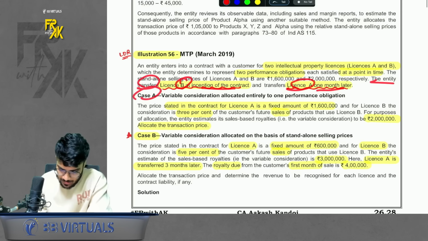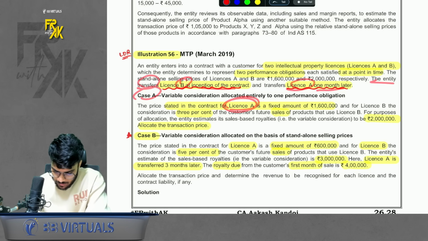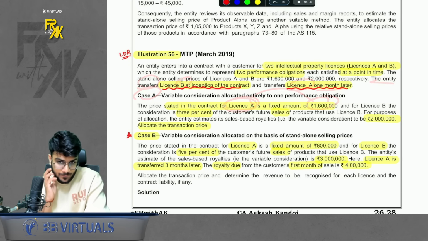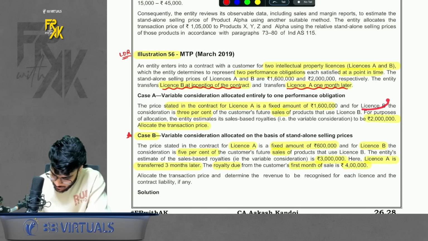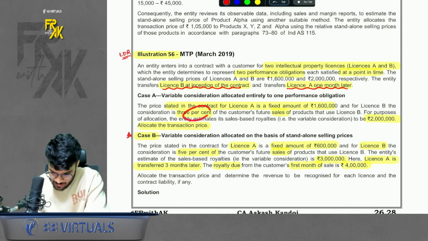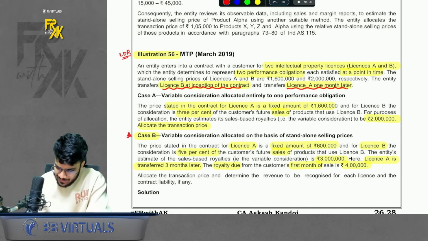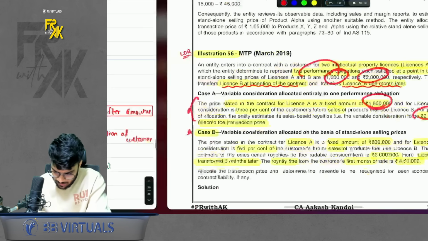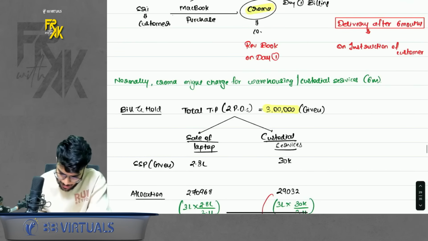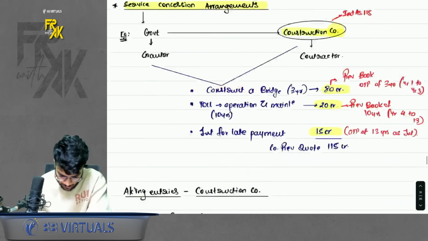Okay. Then case A is given. License A, we will receive a fixed amount. And for license B, it is based on a 3% variable consideration. 3% of sales you will receive. Expected variable consideration is 20 lakhs. So how to account for this? Allocate the TP. So basically, see, your SSP was also 16 and 20. And your allocation is also given as 16, 20. So no worries with it. How to solve this now? Please have a look here. I have prepared a good summary of this.